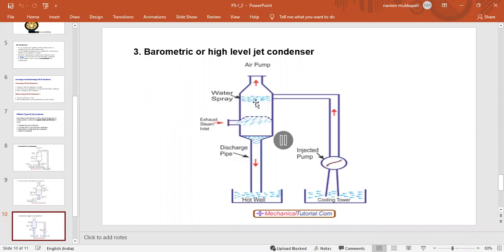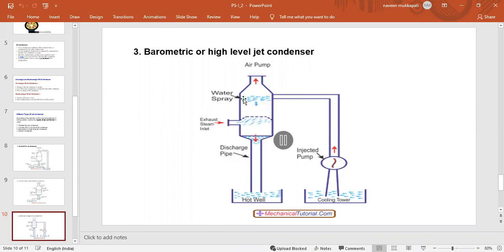In that case, we sprinkle the water at high speeds. In the high level jet type, sprays are used. By using the high level jet condensers, we quickly obtain the output, and the steam is quickly converted into liquid form. This is the barometric or the high level jet condenser.